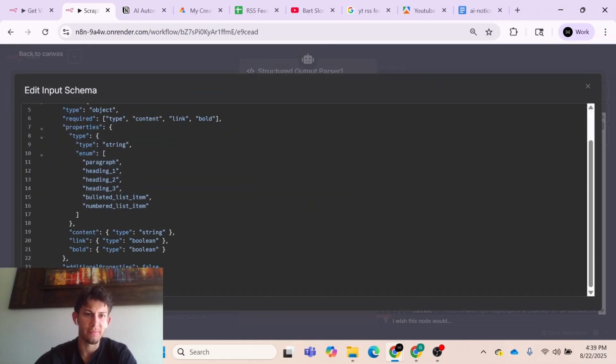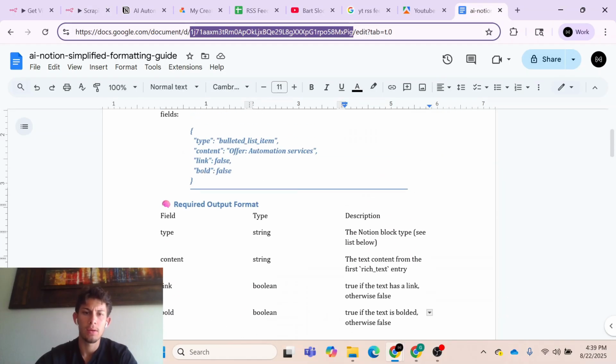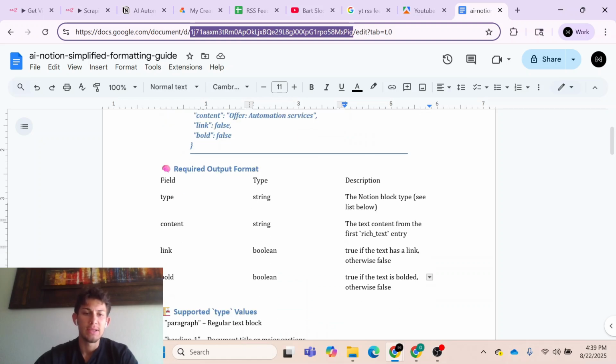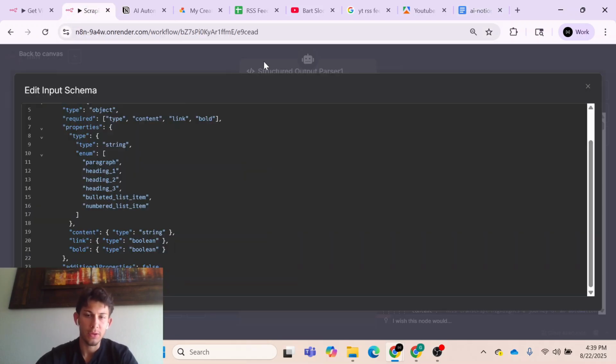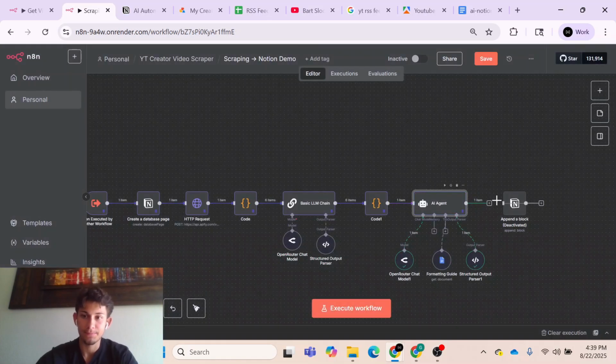Or you can just do it yourself by changing this JSON object to include color as type string, for example. And then you should also go over here to your Google Doc and change that right here. But anyways, these are the ones I'm concerned with, link and bold. If you want to use different ones, you can go do that. But as of right now, this looks good to us.